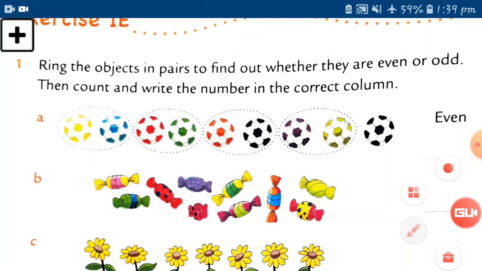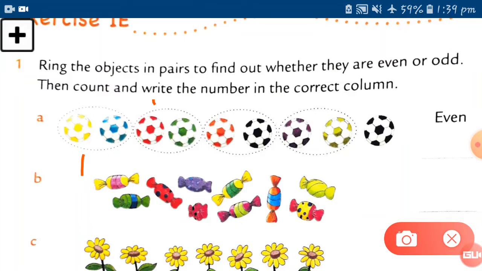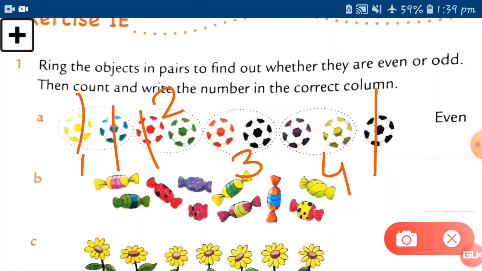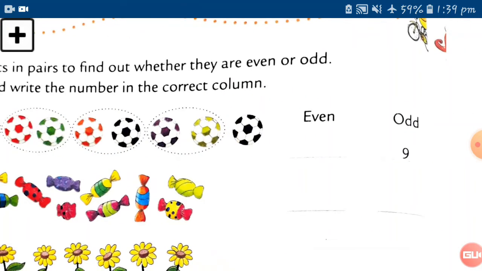Let's count it. How many are there? This is the first group, this is two, this is 3, and here is 4. There are 4 groups of balls, but one is left. How many balls are there? 1 2 3 4 5 6 7 8, and this one is left, so this is 9. So we write this number 9 as an odd number.